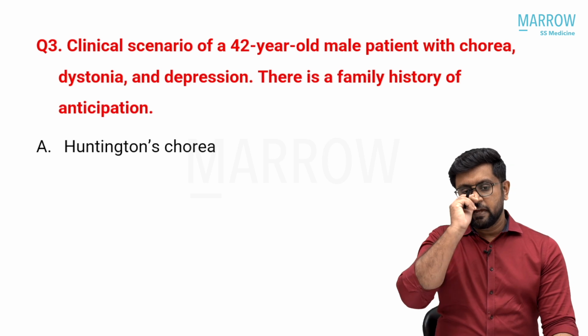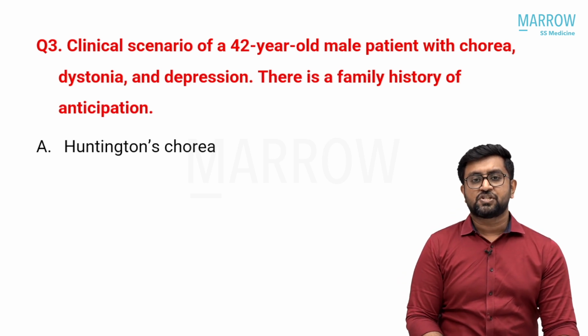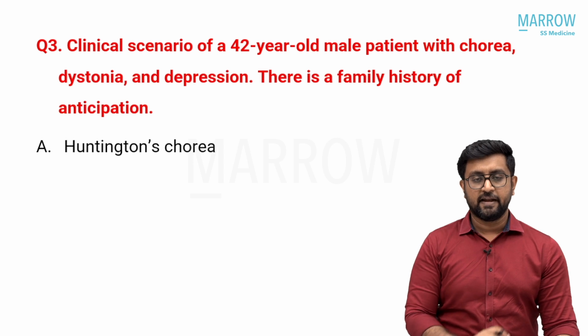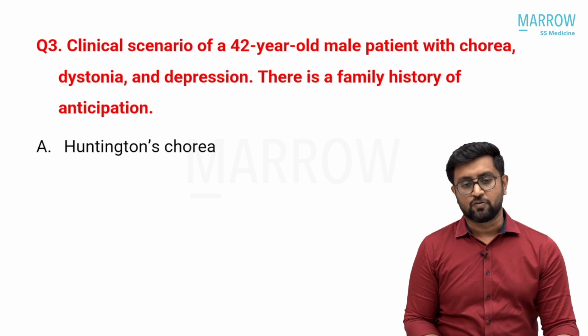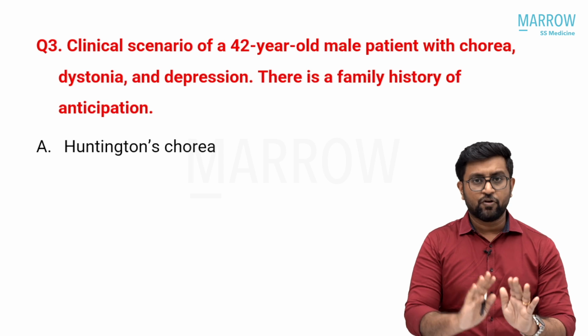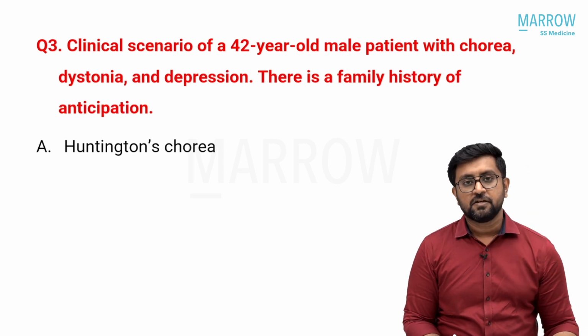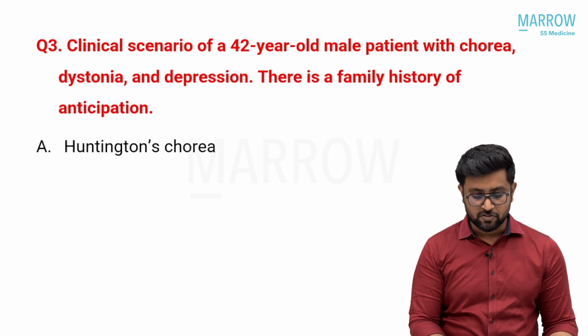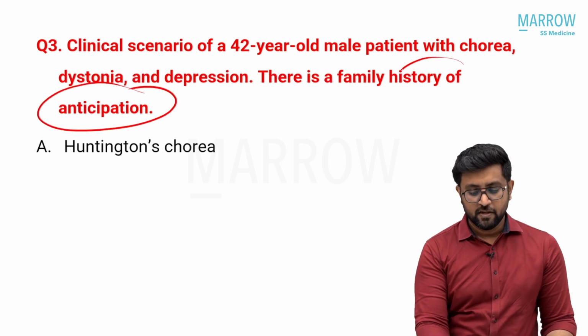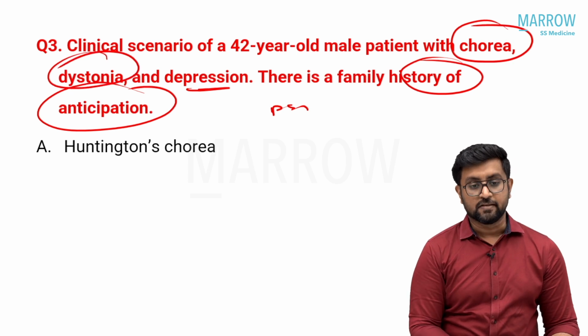Next, a clinical scenario was given: a 42-year-old male patient who has chorea, dystonia and depression, with a slowly progressive process, and a family history of anticipation. I don't know exactly what the statement is, but this was what was given. Anticipation in family history means a repeat disorder. That tells you it is a repeat disorder. And you can see that psychiatric depression is there, chorea is there, and dystonia is there.